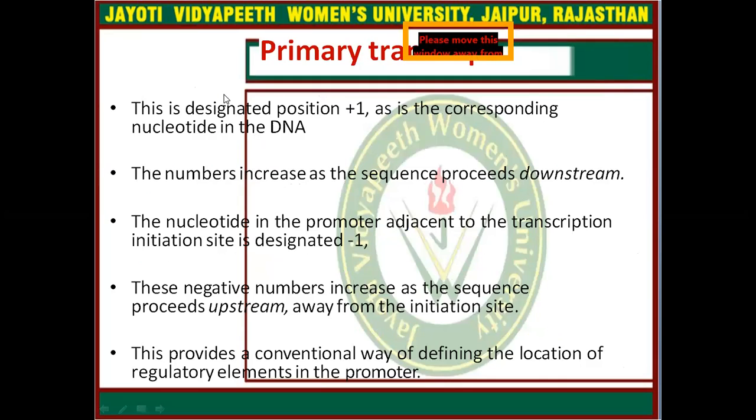Now the primary transcript: the position designated plus 1 is the corresponding nucleotide in the DNA. The numbers increase as the sequence proceeds downstream. The nucleotide in the promoter adjacent to the transcription initiation site is designated minus 1. These negative numbers increase as the sequence proceeds upstream, away from the initiation site. This provides a conventional way of defining the location of regulatory elements in the promoter.